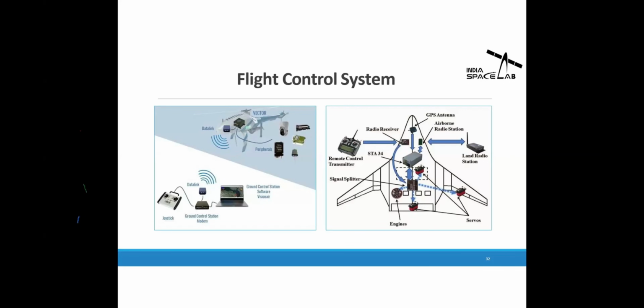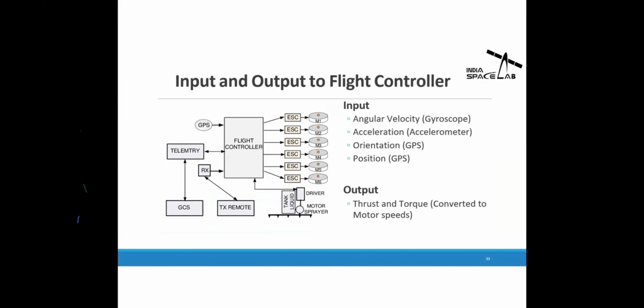Now, what are the inputs and outputs of the flight controller? What does the flight controller actually do? It takes some input and generates the output, and in between, all the algorithms are performed by the controller. So what are the inputs for the flight controller? These are the sensor values. And what are those values? These are angular velocity, acceleration, orientation, and position, which are measured from different sensors. The output of the entire flight controller is fed to the motors through the ESC, which will control the thrust and torque. So this is the main purpose of the flight controller.